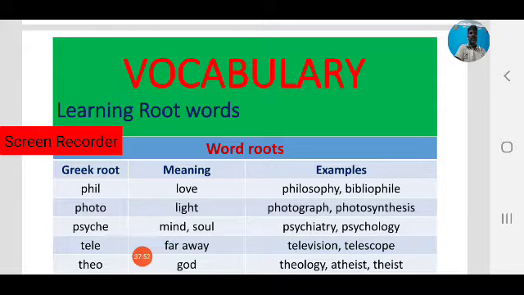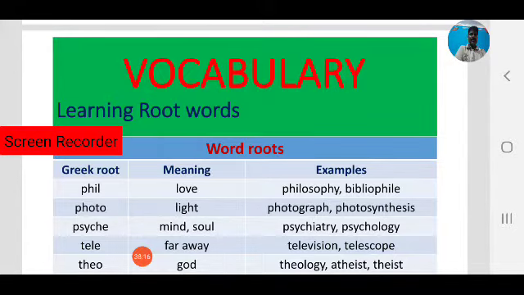Next, tele, that is also a Greek root which means far away. Television, telescope, these are other words. So observe, tele is a Greek root. Tele means far away. Television and telescope are derived from the Greek root tele.